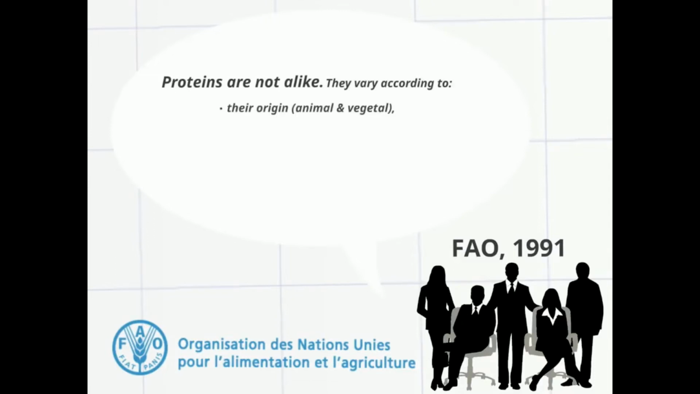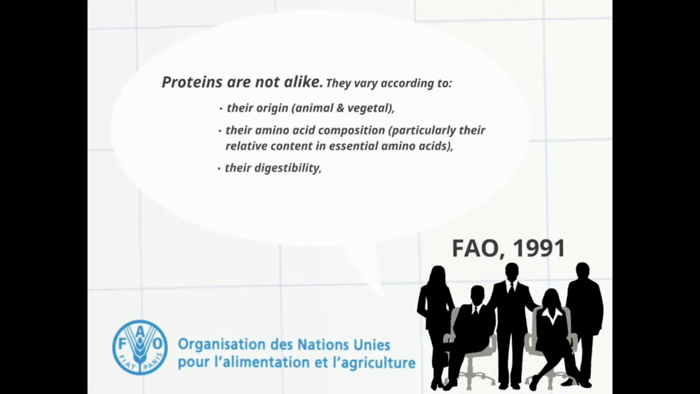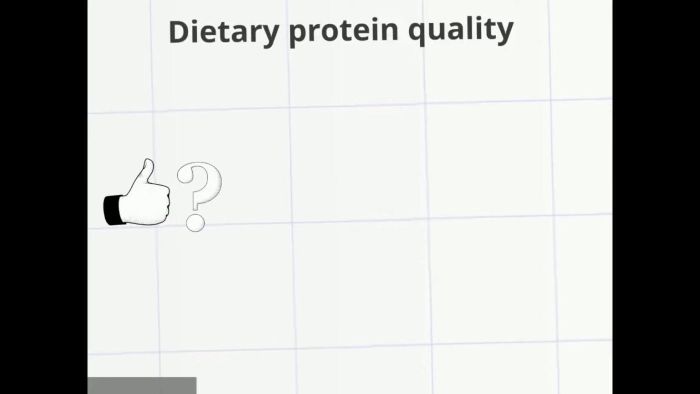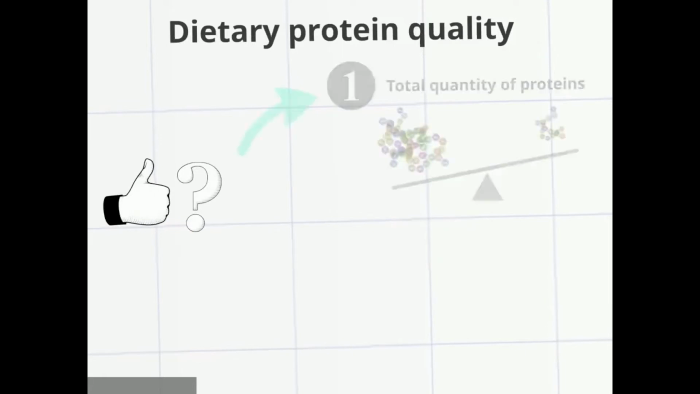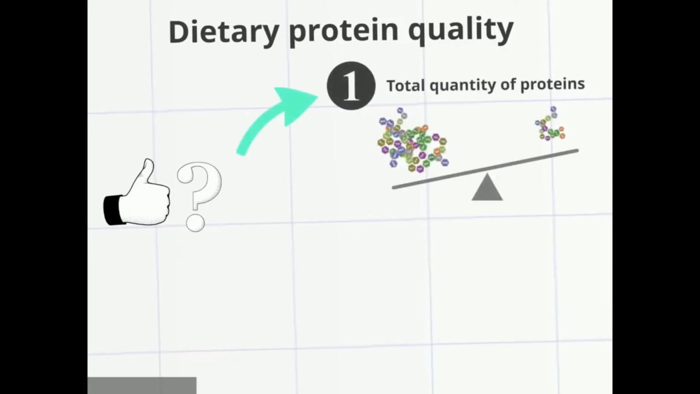Quantity and quality. According to the FAO 1991, proteins in food are not alike. They vary according to their origin, their amino acid composition, their digestibility, texture, etc. There are two things to take into account to judge dietary protein quality. The first aspect is the total quantity of protein. For example, meat is known as a substantial protein source.